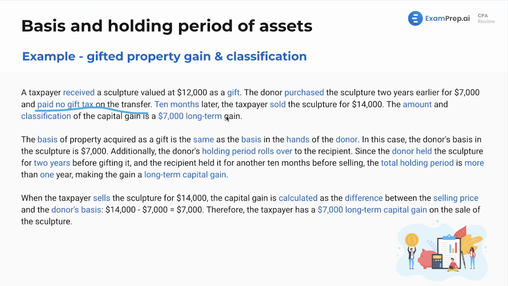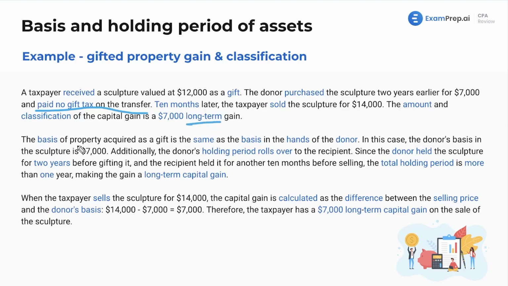More so focused on the basis, the gain, which comes from knowing the basis, and then here we'll talk about classification as well. 10 months later, the taxpayer sold the sculpture for $14,000. Now, the amount in classification is going to be a $7,000 gain, and that will be long term. Let's see how we got there.